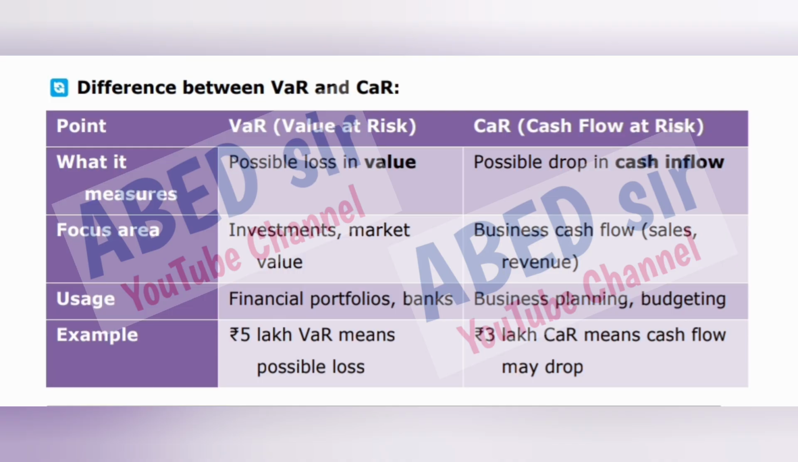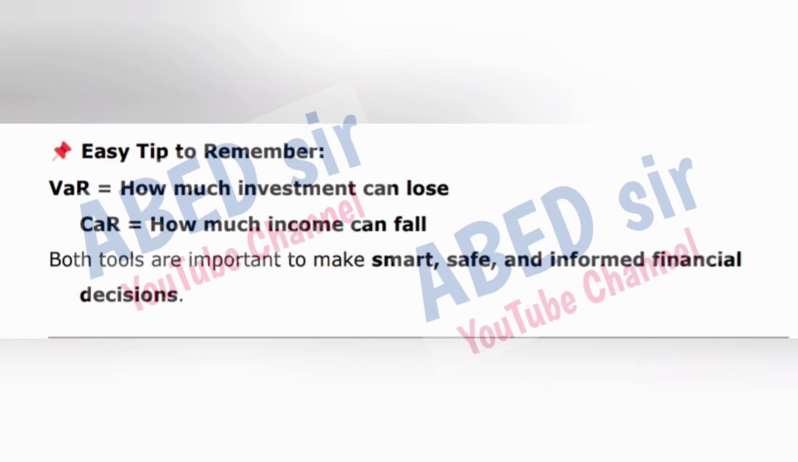Example: 5 lakh rupees, VAR means possible loss; 3 lakh rupees, CAR means cash flow may drop. Easy tip to remember. VAR is equal to how much investment can lose. CAR is equal to how much income can fall. Both tools are important to make smart, safe, and informed financial decisions.